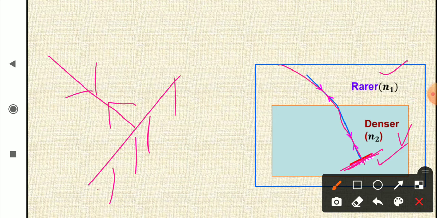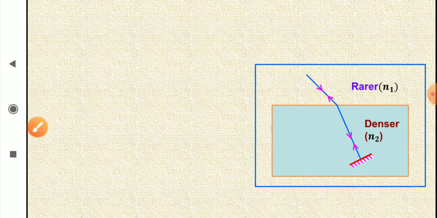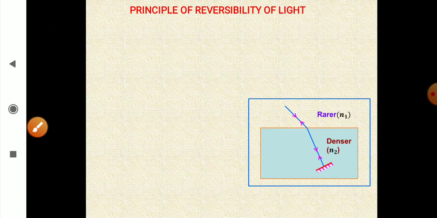And here we have shown just two media, but we can have 1, 2, 3, 4, many number of media. And if the light falls on a mirror along the normal, the reflected light from it will trace its path backwards. So that is called principle of reversibility.